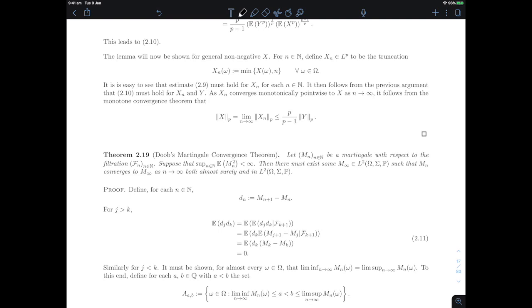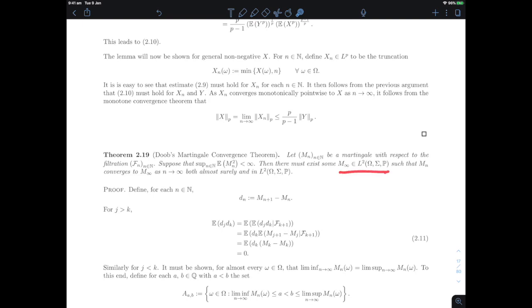Okay, we've now reached the most important theorem of this chapter, and that's called the Martingale convergence theorem. What this theorem tells us is that if I have a martingale, it really wants to converge in L2. As soon as it is bounded in L2 in a uniform way, so the supremum of the L2 norm is finite, then I actually have convergence.